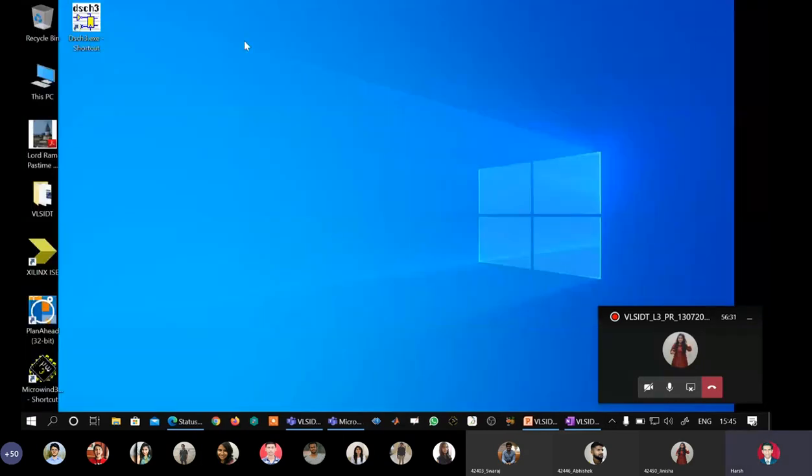Yeah, so you are seeing, are you able to see my desktop? Yes, sir. So you are seeing different icons, right? Our icon of interest is the first one, Xilinx ISE, that is for part A. The second tool is here, Microwind 3.1, and the third tool is DSCH.